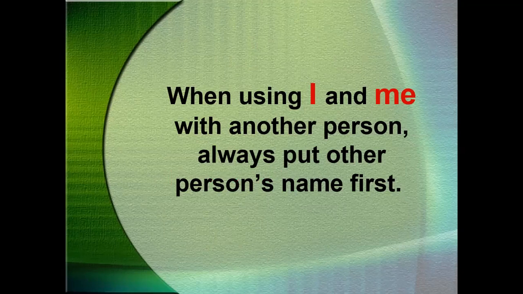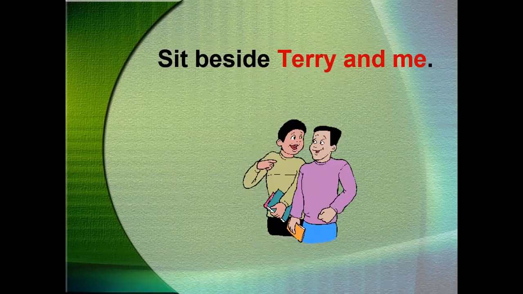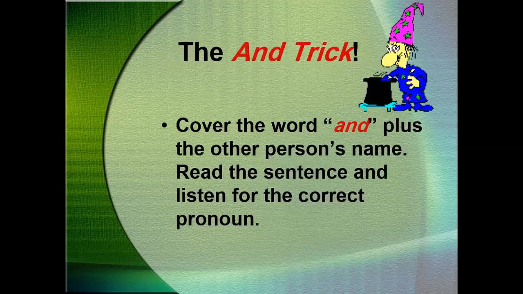Here they tell us that if you want to use I and me with a proper noun, you can sure use it. But first of all, the proper noun comes at the beginning. Kamil and I, or Kamil and me. Zuhair and I, or Zuhair and me. The same in this picture, Puppy and I. Muad and I, for example. Sit beside Mustafa and me. So the proper noun comes first. You can't say sit beside me and Mustafa. No, Mustafa and me. So the proper noun at the beginning.